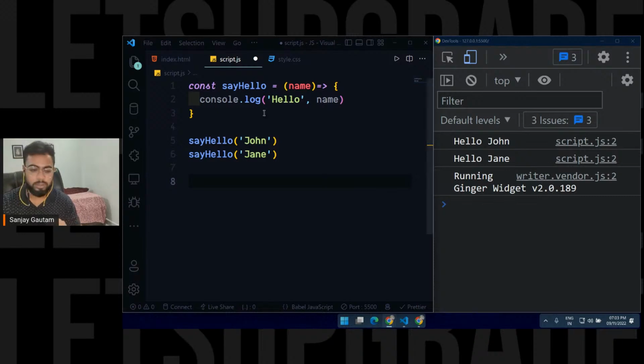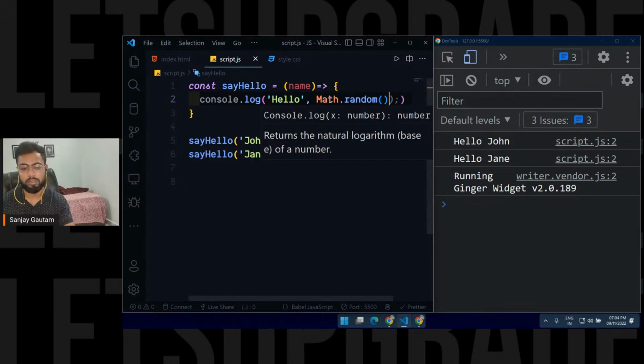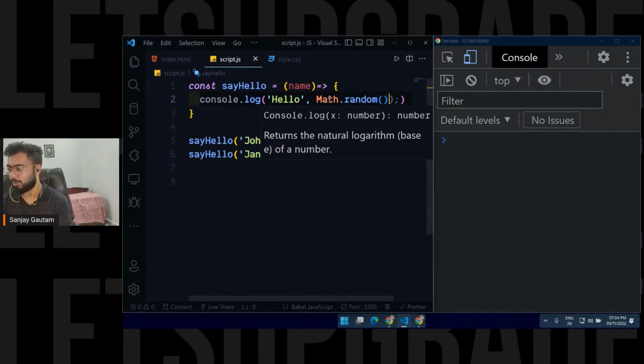Yeah, Leon, you can use anything here. Somebody is asking, can we use this Math.random here? Yeah, you can use it. Like, you can use anything. This is just for that one person.